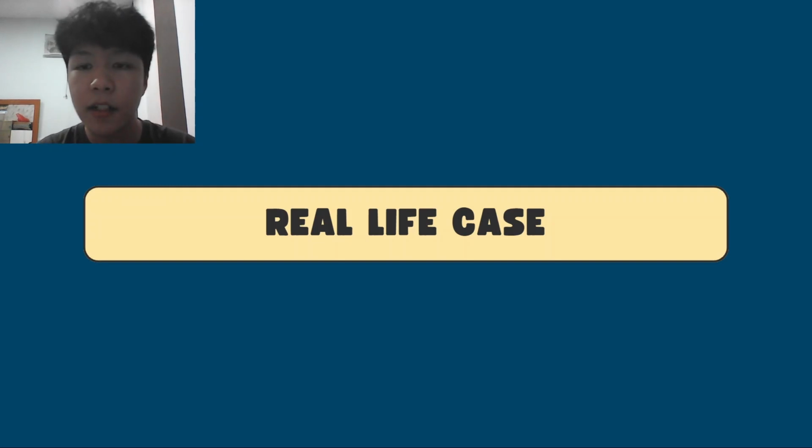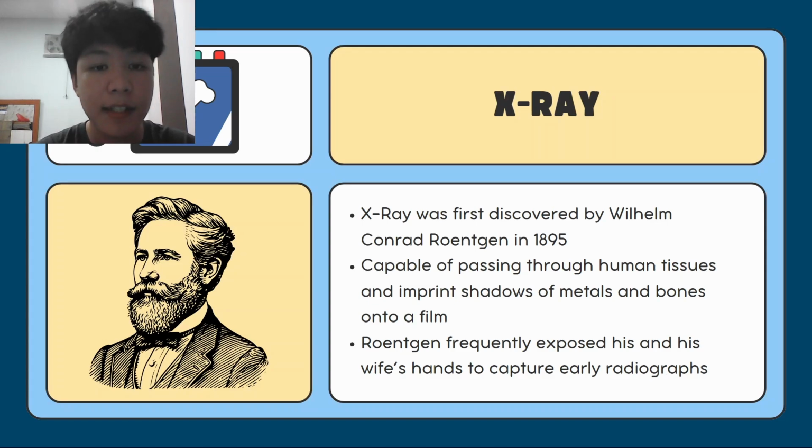Okay, so let's take a look at a real-world case of ionizing radiation. X-ray was first discovered by Wilhelm Conrad Röntgen in 1895. He found out that X-rays are capable of passing through human tissues and imprinting shadows of metals and bones onto a film. He frequently exposed his and his wife's hands to capture one of the earliest radiographs in history. But unbeknownst to him at the time about the dangers of ionizing radiation, he and his colleagues did not use any protective measures at all when working with X-rays.